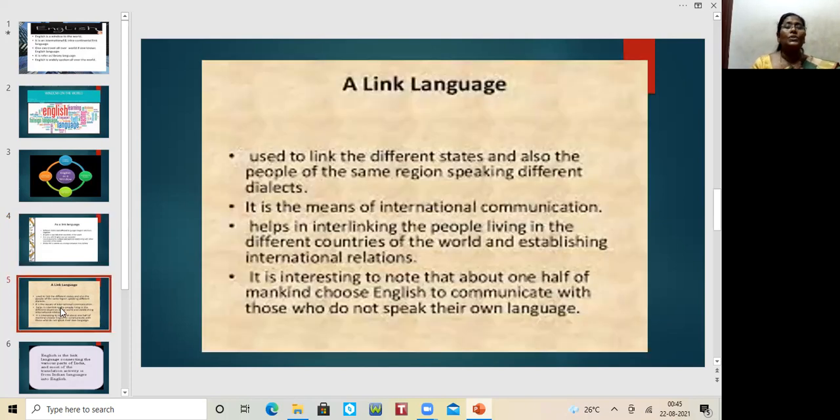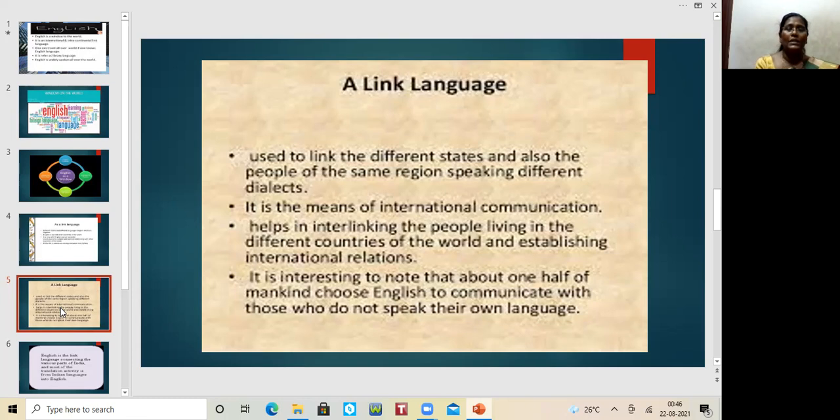Next, it is used to link the different states and also the people of the same region speaking different dialects. As I said, the same thing. The people who belong to different states and also the people of the same region speak different dialects. For example, though we live in Tamil Nadu, in different places, the way of the mother tongue will be different. Everyone speaks Tamil, but in some cases they cannot understand some of the terms used by other people. For example, the Tamil spoken in one place is something different from Chennai. Their slang and accent will be totally different from Madurai or Coimbatore or wherever it may be. Everyone speaks in a different slang and the accent is totally different.